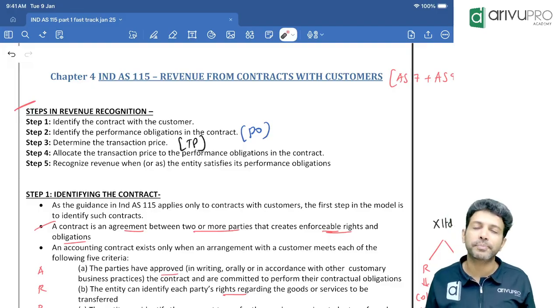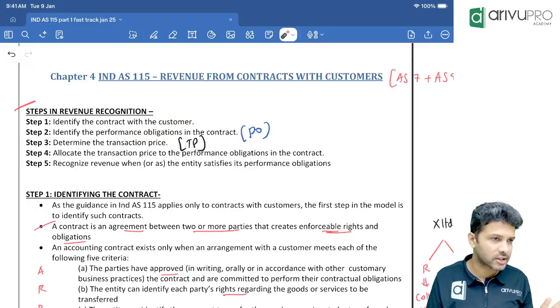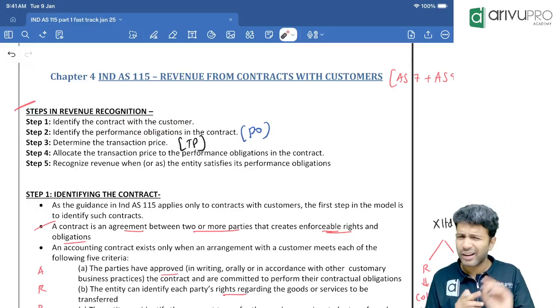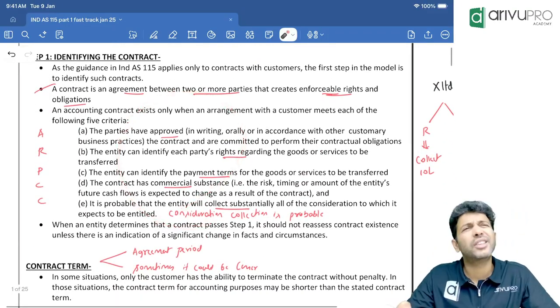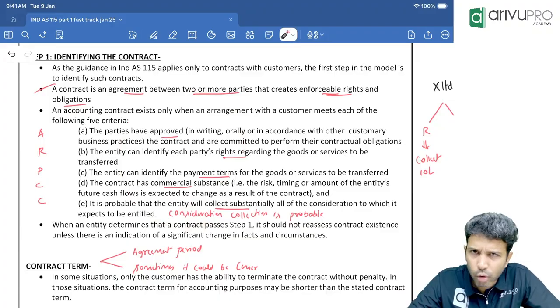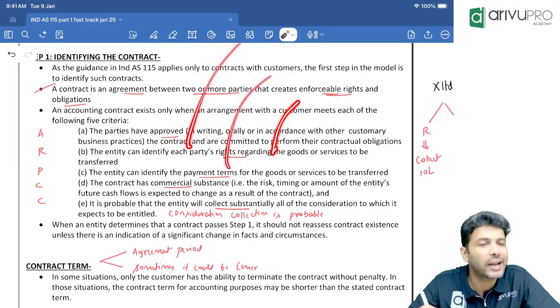Step number 1 is what? Identifying the contract. Identifying the contract with the customer. Sir, what does contract mean? Small things are there. Usually what happens is they will give you a 2-marker case study question. If it comes as an MCQ, we just need to identify the answer.